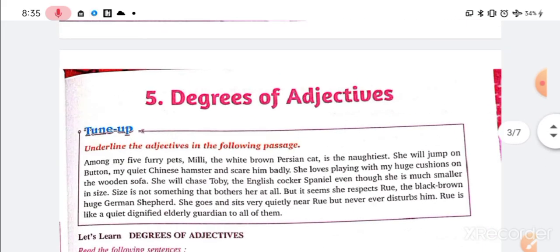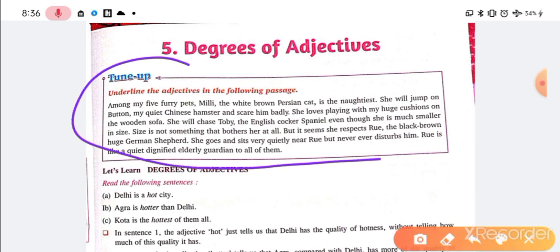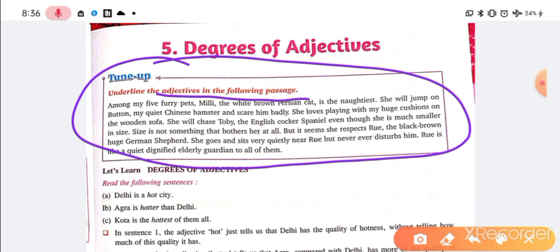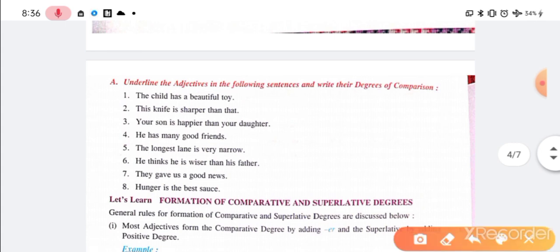I repeat the exercise to be done as homework today. Number one, this is the first paragraph. What you have to do, underline the adjectives in the following passage. So this is the paragraph you have to write, and you have to sort out those adjectives, right? You can underline or you can write them separately. And number two, this is the exercise.